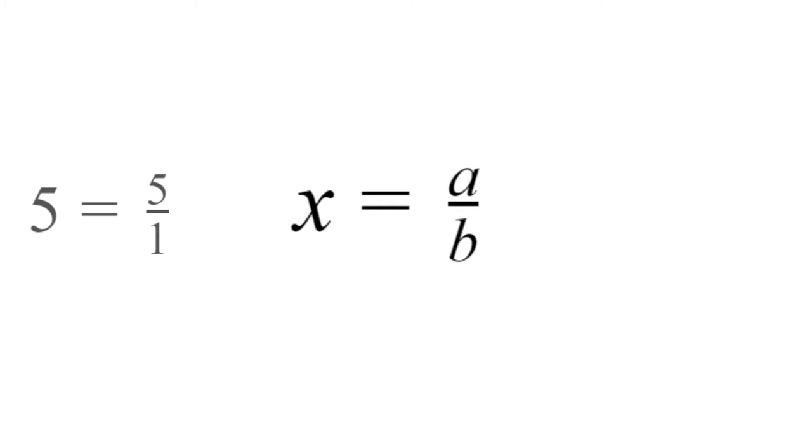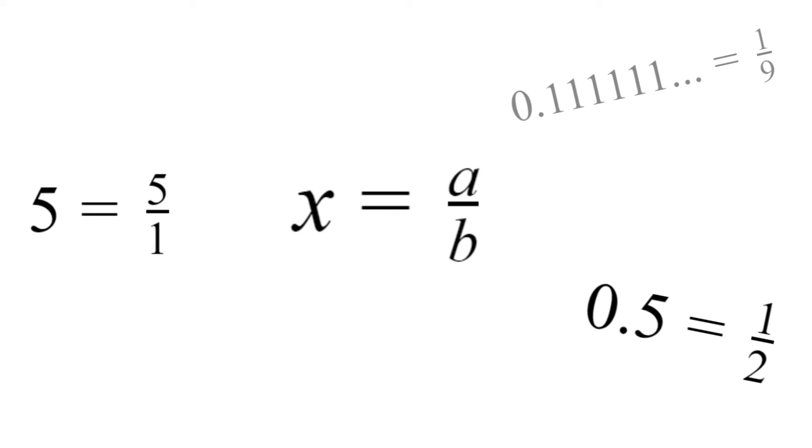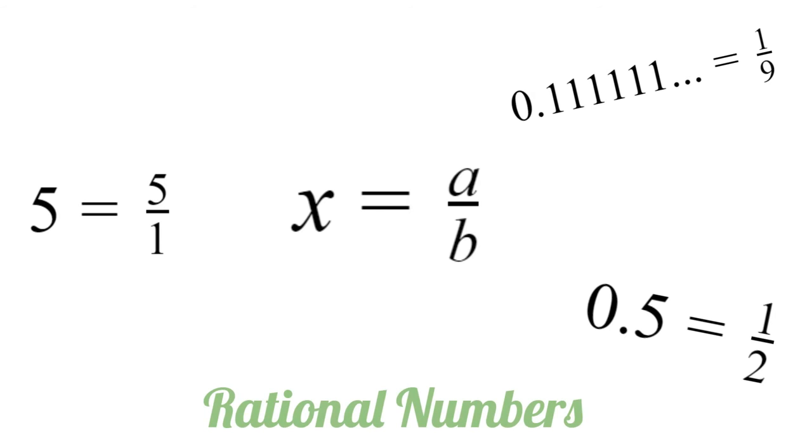5 as 5 over 1, 0.5 as 1 over 2, even this extended decimal could be rewritten as 1 over 9. We now refer to these as rational numbers, but Hippasus found one number that violated this rule, one that was never meant to actually exist.